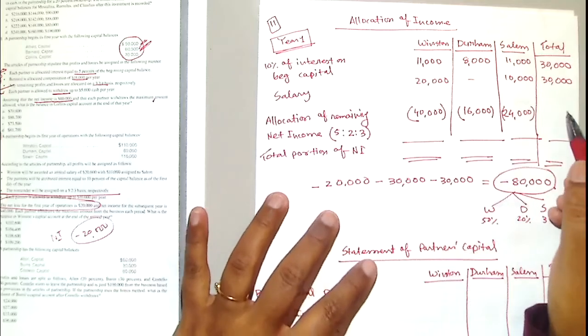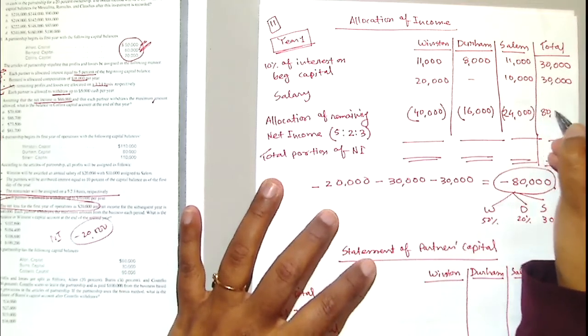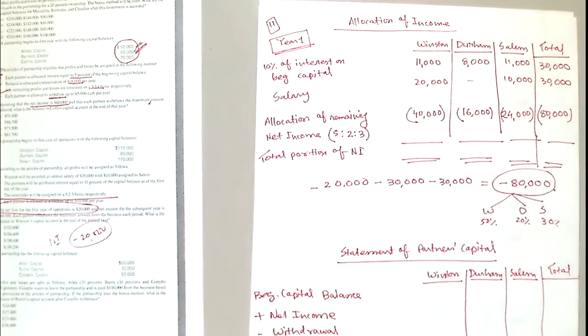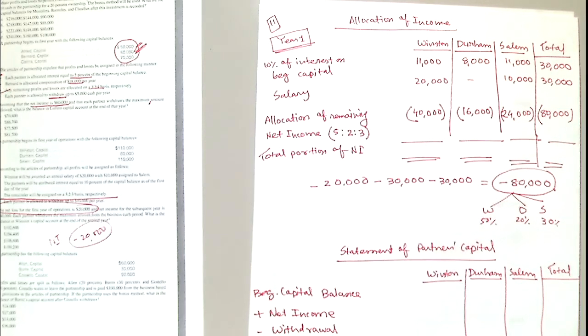So what will be here? 80. Don't forget to say it's minus 80 or negative 80. Now, is this the correct number? You got it? So you may end up with a negative number. You are absolutely right. We have a loss, right? So it can happen, a negative number.